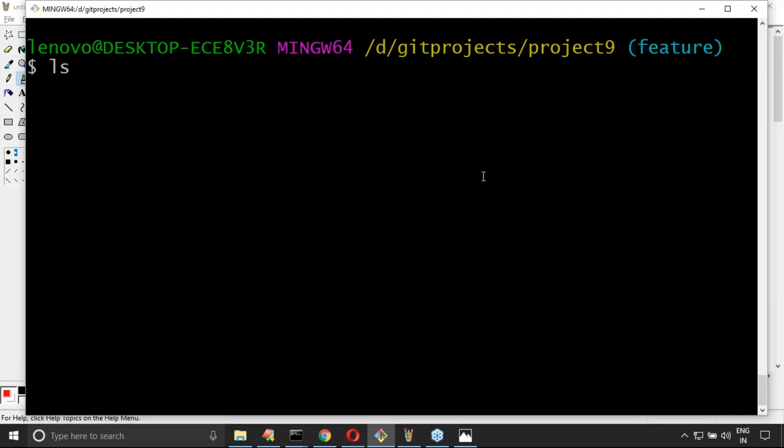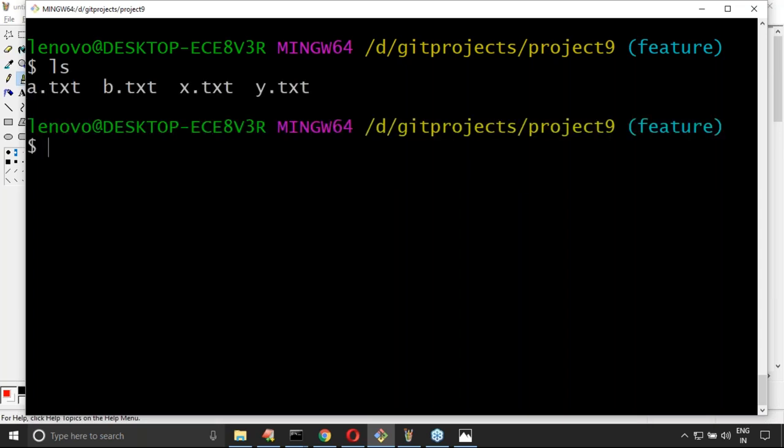Please confirm. If I use ls, how many files will be there? Okay, 4 files, because from the parent branch a.txt and b.txt are there. Next, from the child branch I created x.txt and y.txt. Yes, okay, 4 files are there.